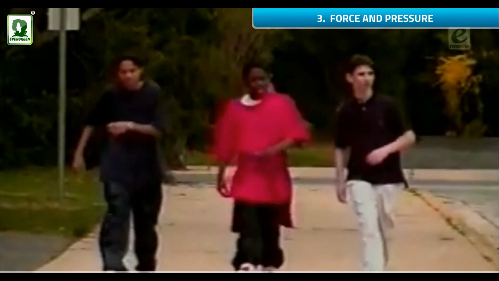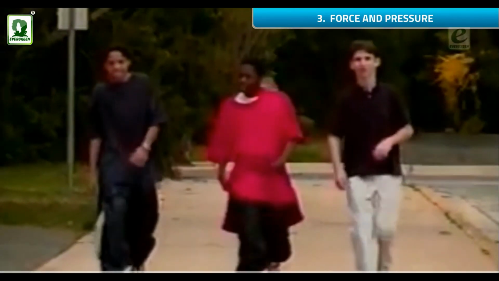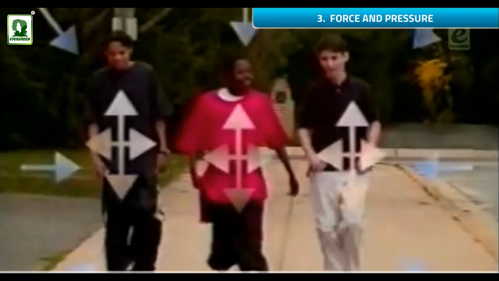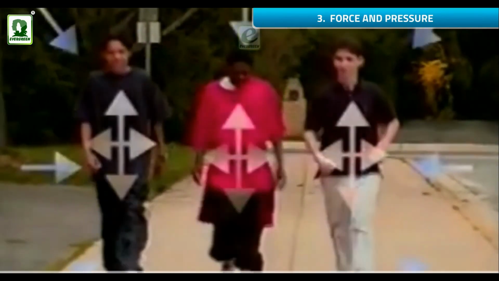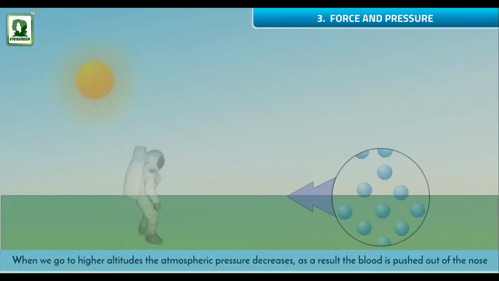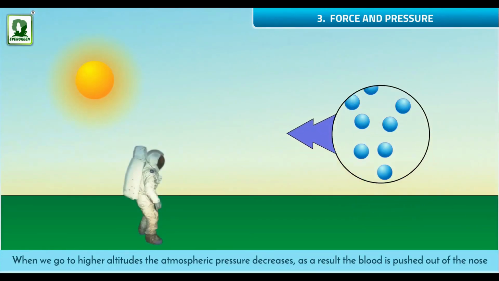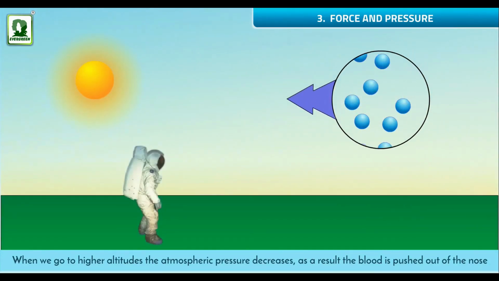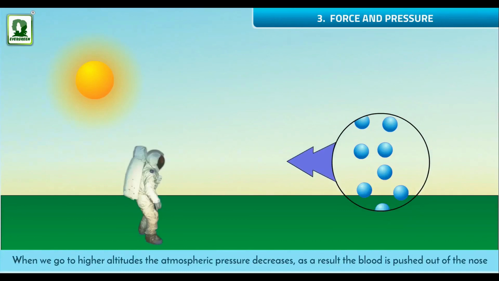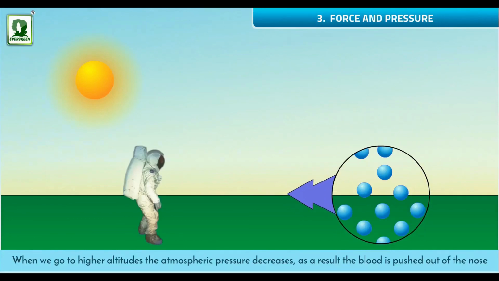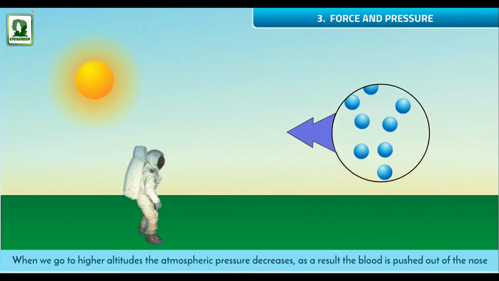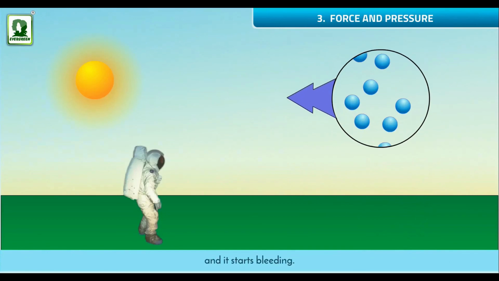Bleeding of nose. Our blood contains dissolved oxygen at a pressure slightly more than the atmospheric pressure. When we go to the higher altitudes, the atmospheric pressure decreases. As a result, the blood is pushed out of the nose and it starts bleeding.